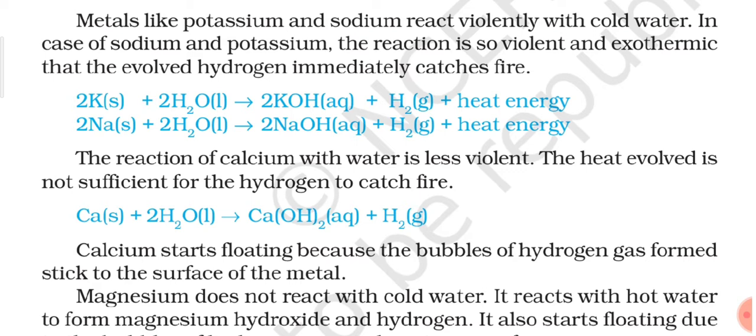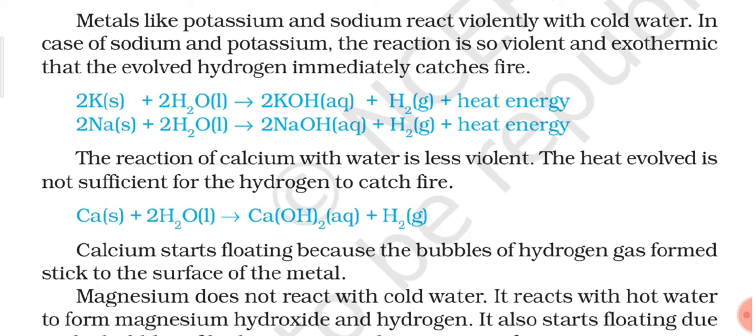and hydrogen gas. Now calcium starts floating because the bubbles of hydrogen gas formed stick to the surface of the metal, as I have already told you. Magnesium does not react with cold water. It reacts with hot water to form magnesium hydroxide and hydrogen.